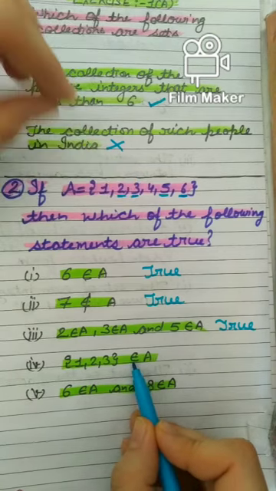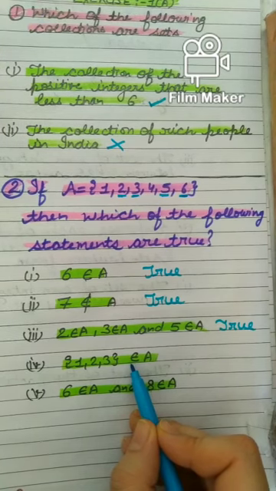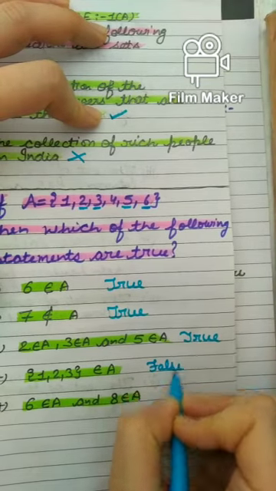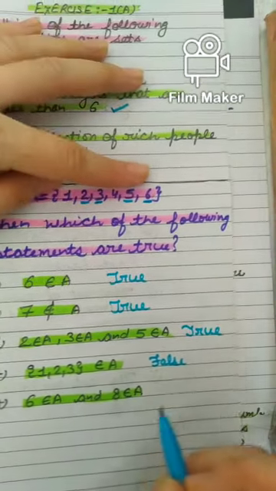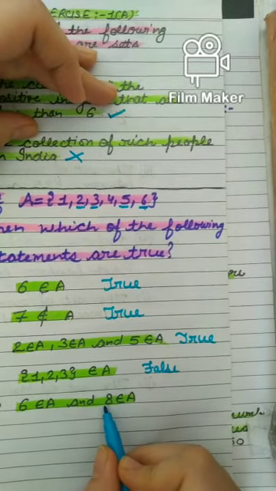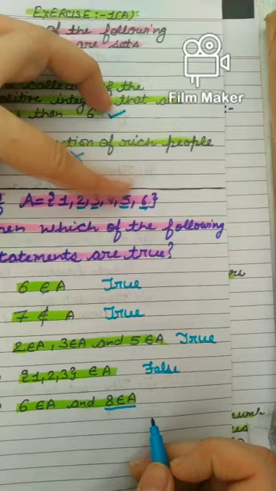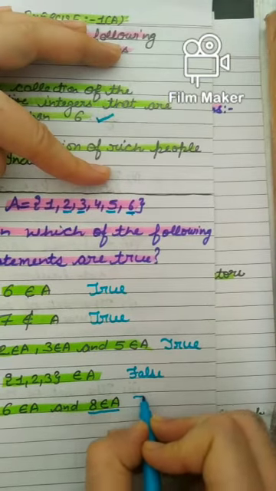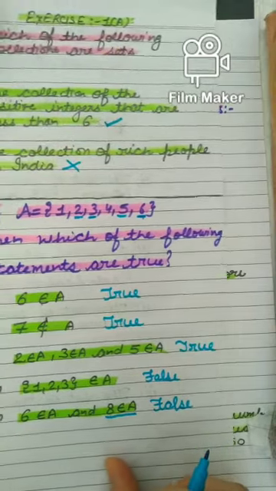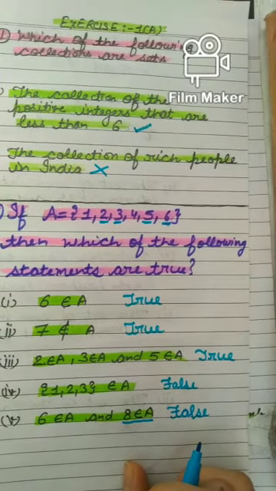Okay. For sets we use the subset. You will come to know in the next exercise. So this is false. Right. Next. 6 belongs to A. Yes, we can see that 6 is belonging to A, and 8 belongs to A. But 8 is not an element of A. It is not present here. So this statement is also false. Right. I hope this question is clear to you. Coming to the next question.